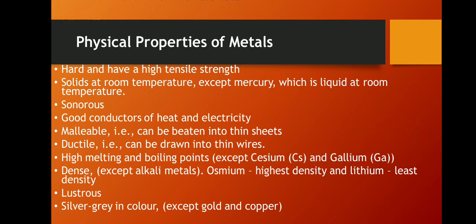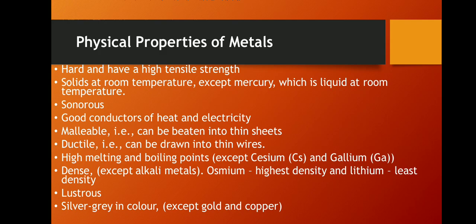As it is, metals have very high densities because their particles are tightly packed against each other. Some metals like sodium, potassium, which we have already discussed, and calcium, which have low densities, are exceptions. Lithium is the lightest, while osmium is the densest, right? Due to high densities, metals generally have high melting and boiling points. Though sodium and potassium are exceptions, tungsten has the highest boiling point.